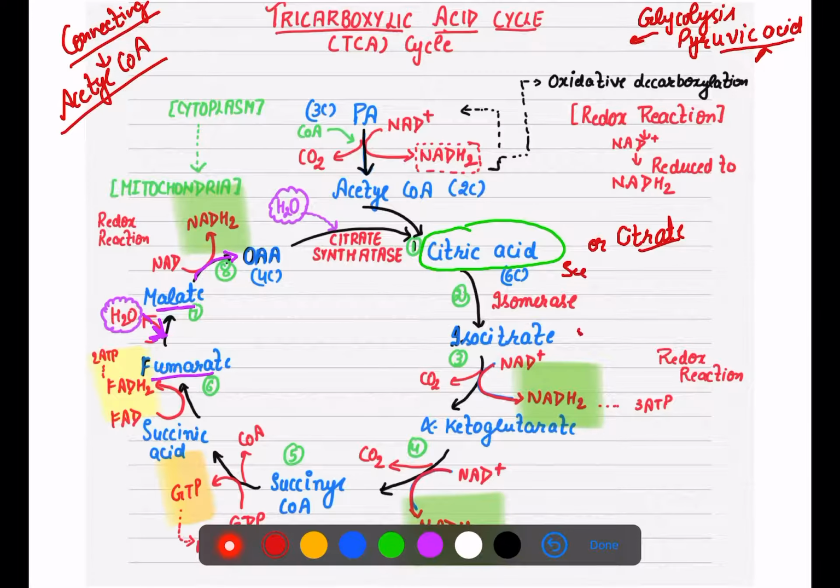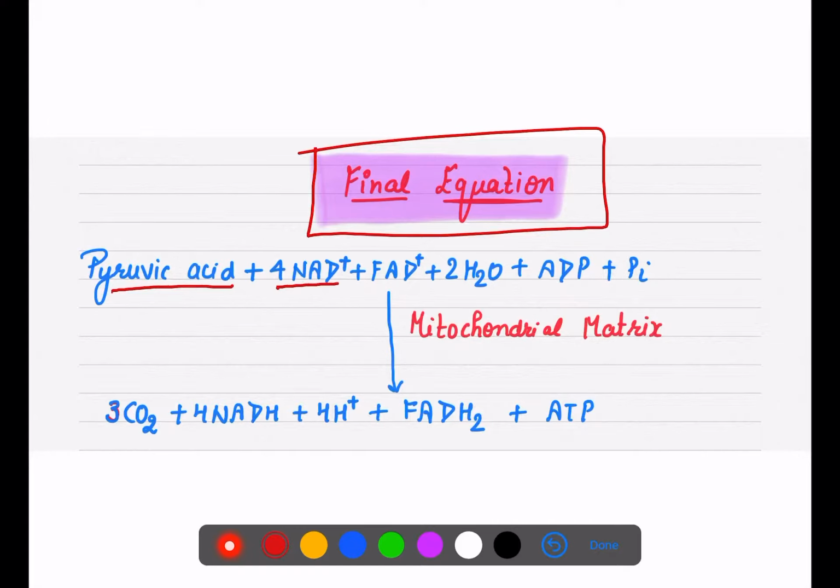The final equation of our cycle is pyruvic acid plus how many NAD are we using here? 4 NAD. Now when you are using pyruvic acid, you will say, ma'am, here we are writing 3 NADH2, but now you are writing 4 in the equation. That is because I am starting the equation with pyruvic acid, so one more NADH2 we are going to add. So what is our substrate? That is pyruvic acid, right? We have started our reaction with pyruvic acid.